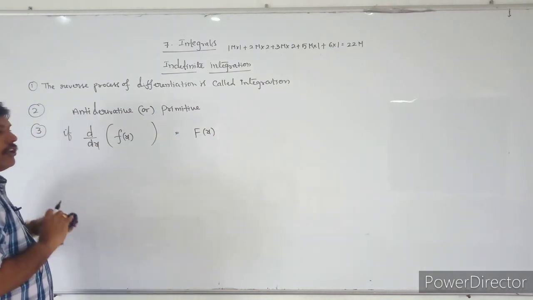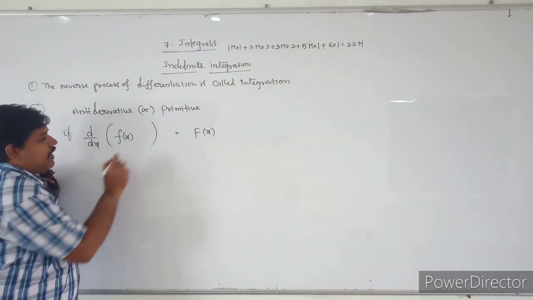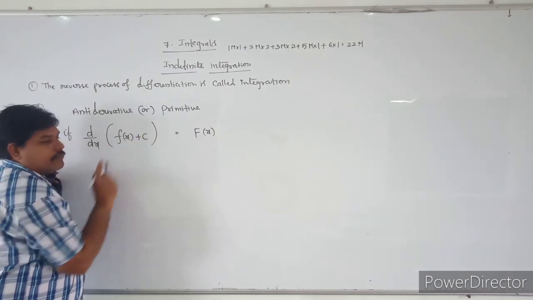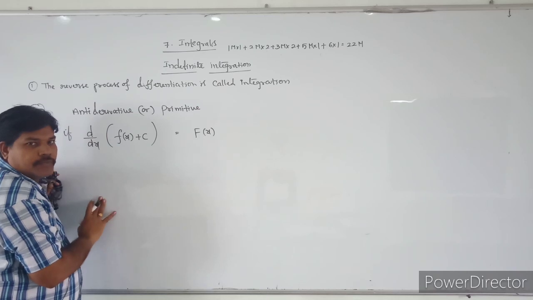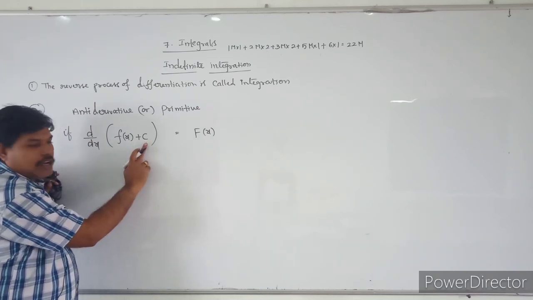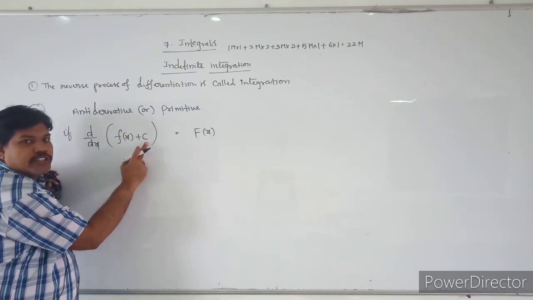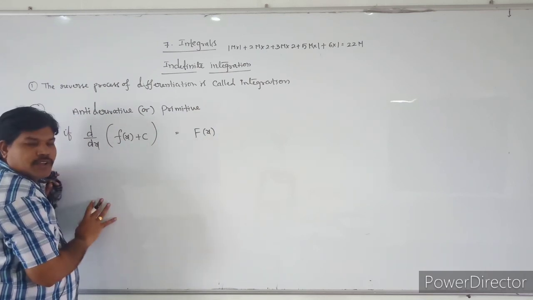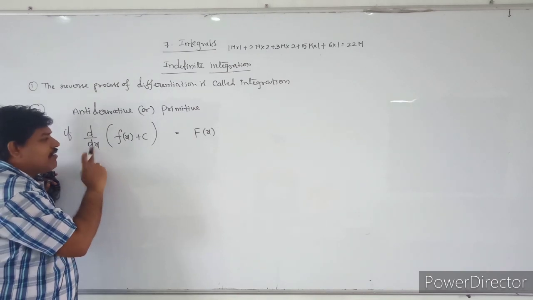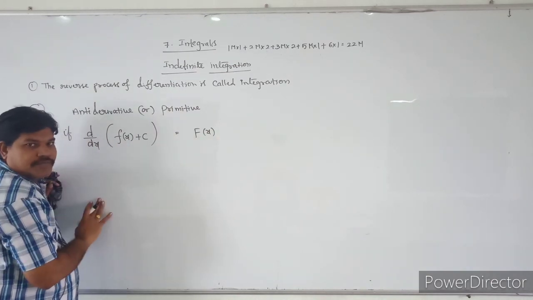If you take plus c, what happens? Derivative of F of x plus c. Here c is a constant, so automatically the derivative of c is 0. So you will get the derivative of F of x plus c is f of x. Yes or no?